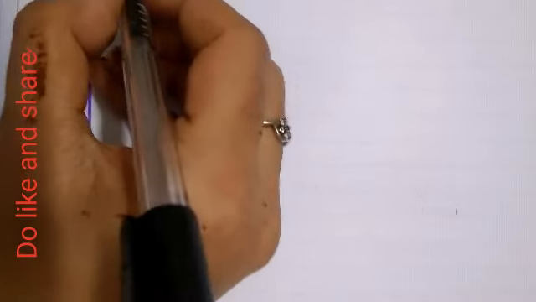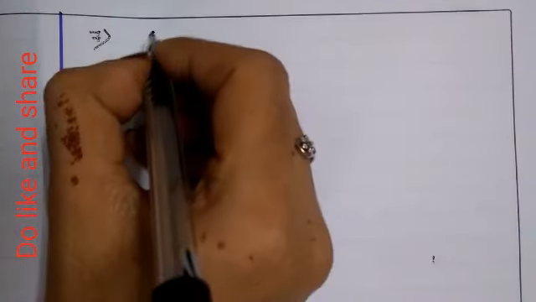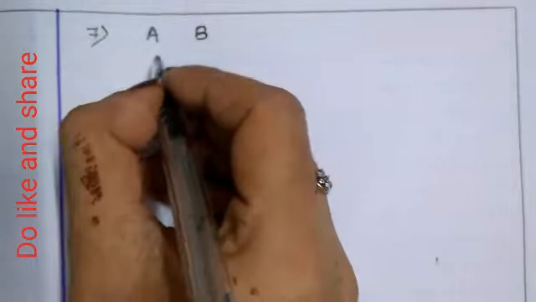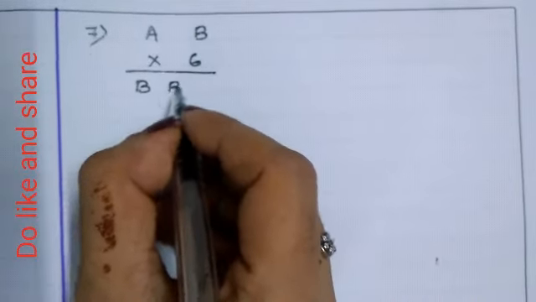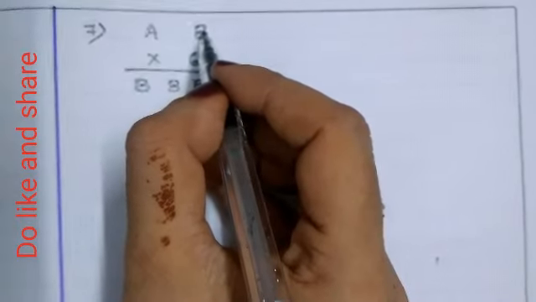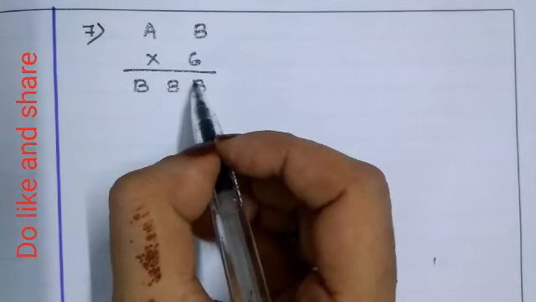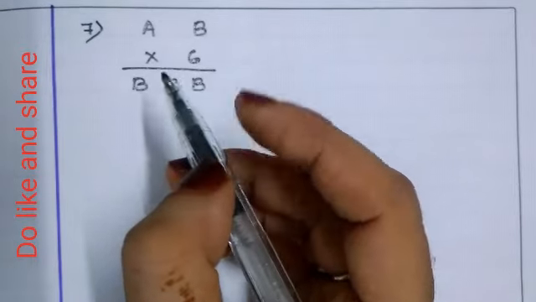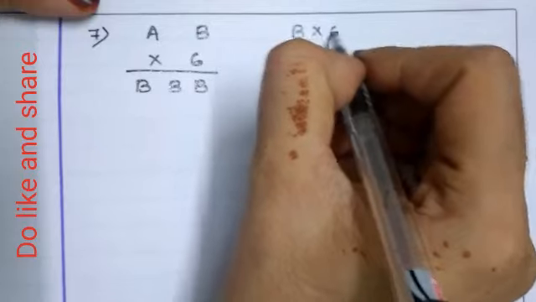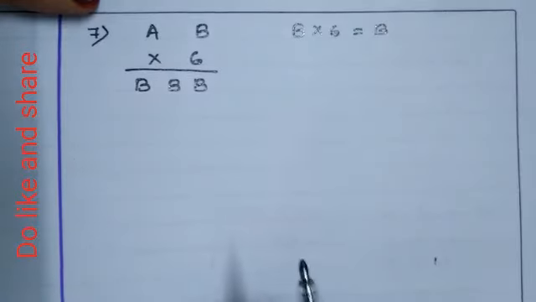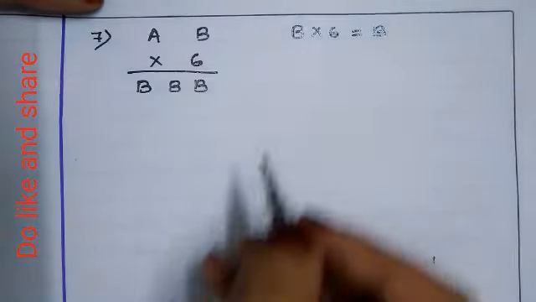So question number 7 now. Let me write question number 7. AB into 6 gives BBB. That means whatever value we take here, we should get the same value here. How is it possible? B into 6 is equal to B. So this is possible with 0.